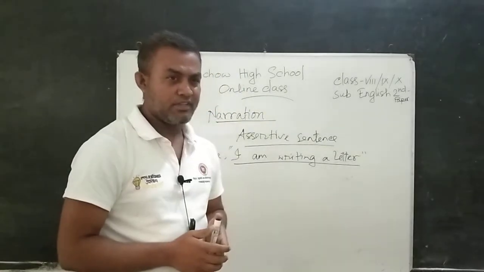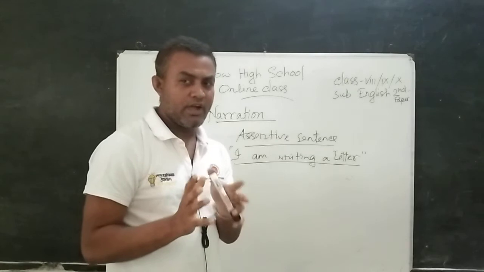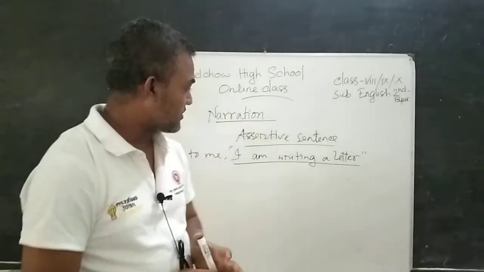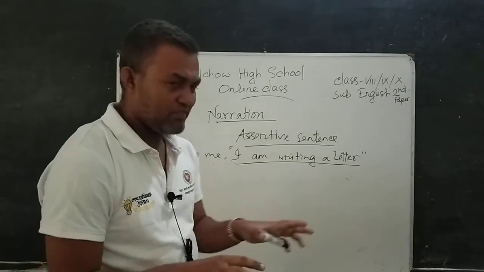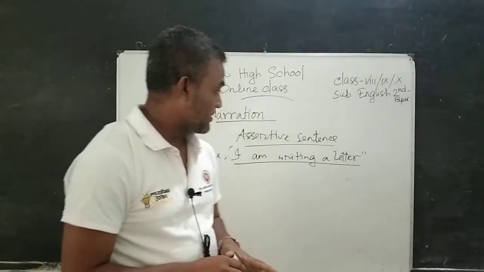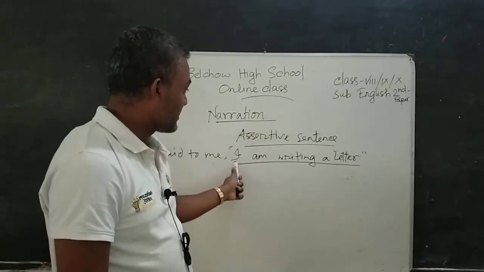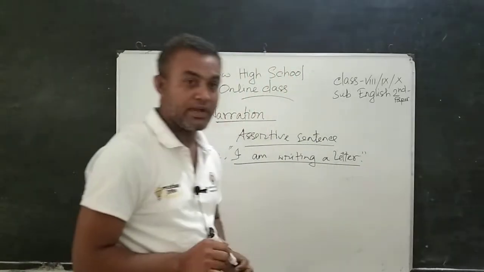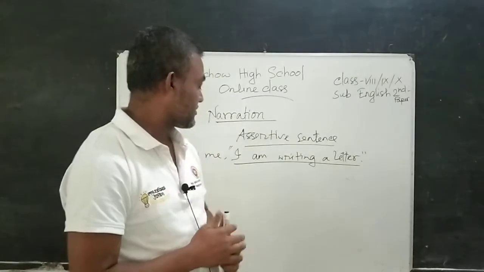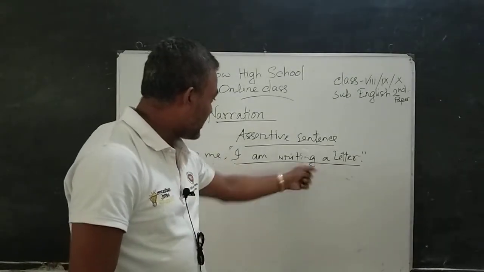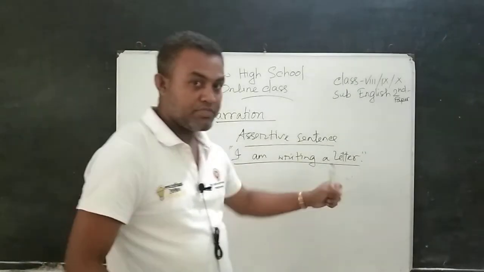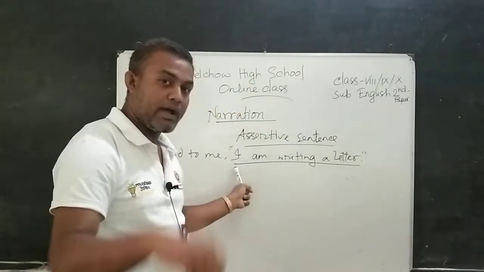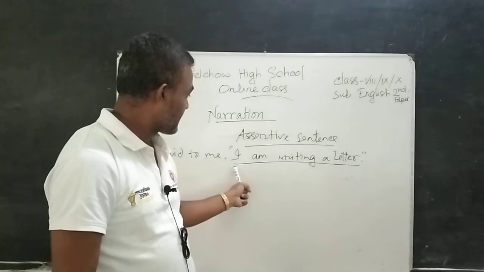In the assertive sentence, for your better understanding, I am first explaining the assertive sentence. An assertive sentence describes things. This sentence will start with a subject, and a full stop will be used at the end of the sentence. So, I am writing a letter. This sentence has started with I, and I is the subject.